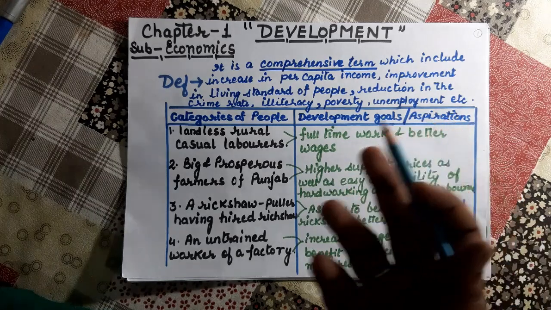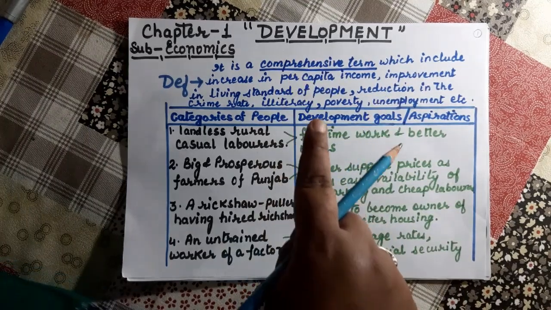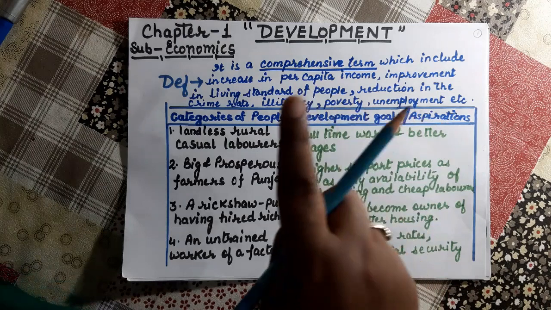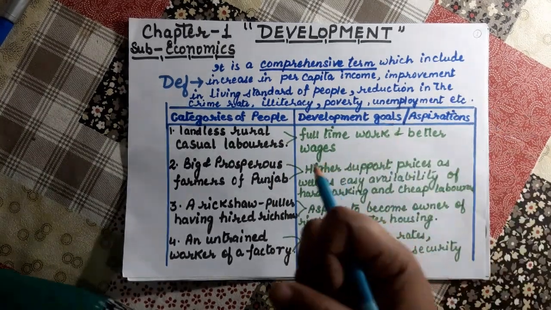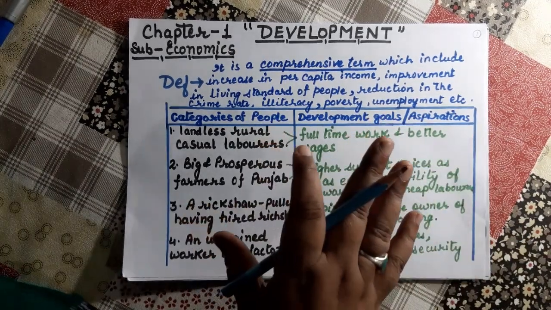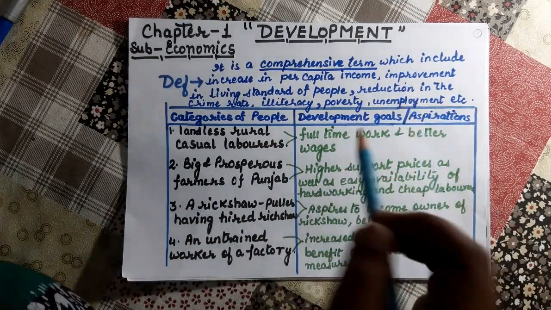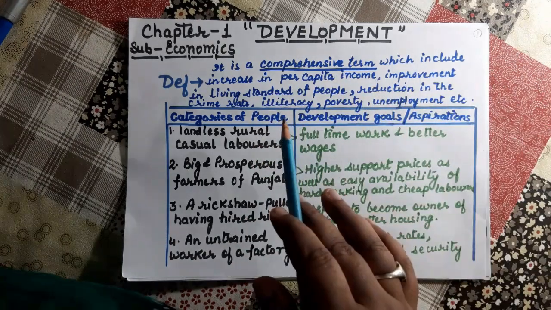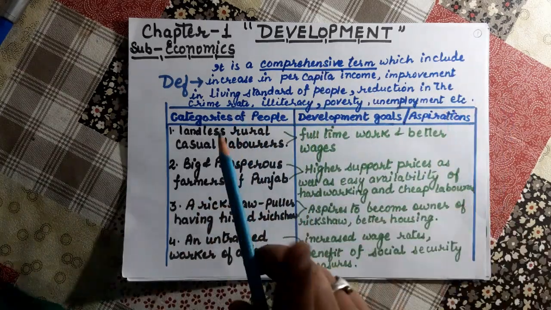Then easy availability of hardworking and cheap farm laborers, because to get a good income they need cheap laborers but hardworking. Next, the prospects of exports of agricultural products, so that they may get a good rate. These are the aspirations of the large farmers.